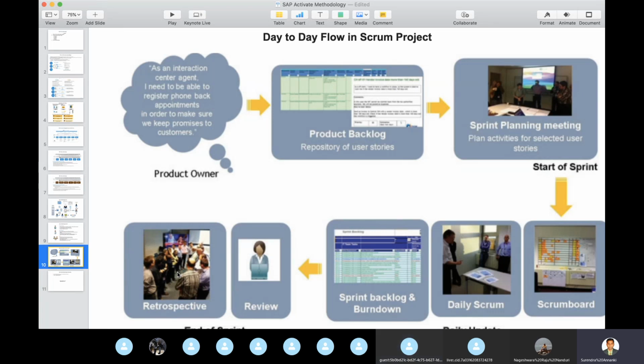If you implement ASAP, or whatever XYZ methodology, the business gives one kind of requirement, and based on that you are building the baby. At the end of the day, when you deploy the solution into quality, you tell the business, whatever requirement you gave, I built the solution based on that, so you can test and deploy to production.